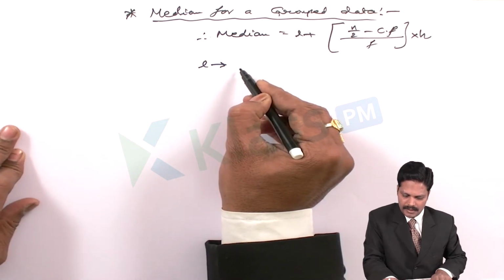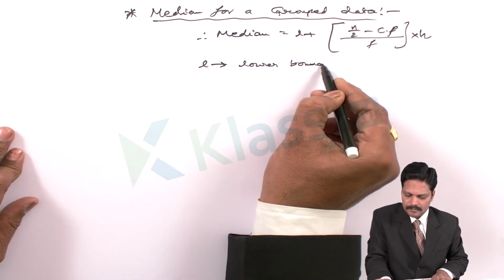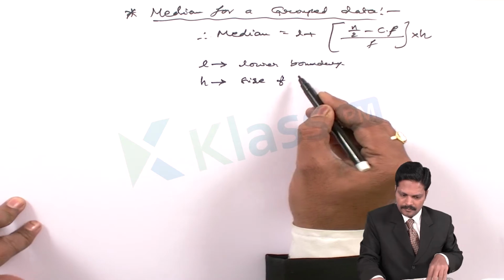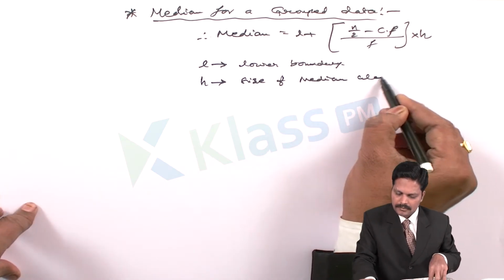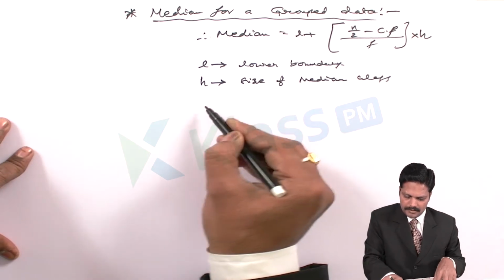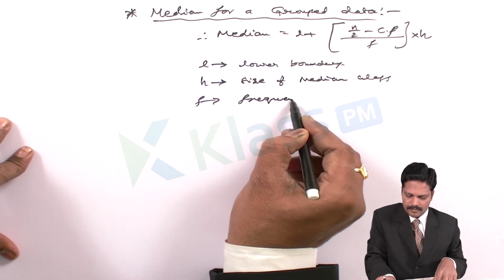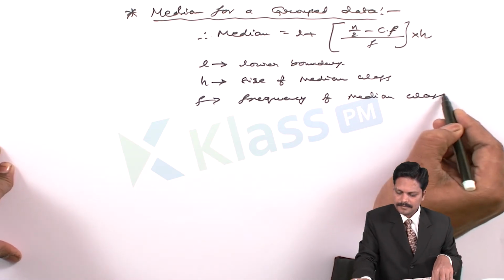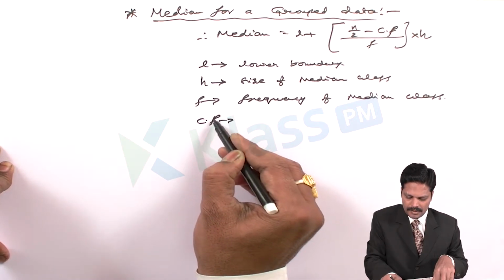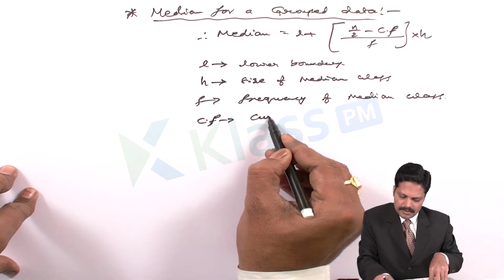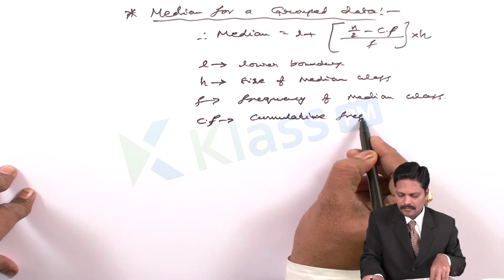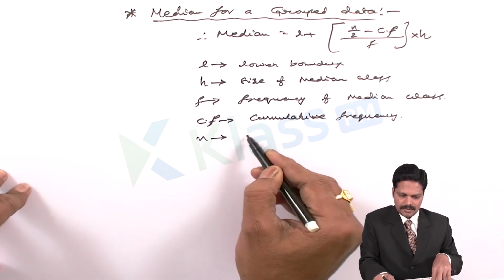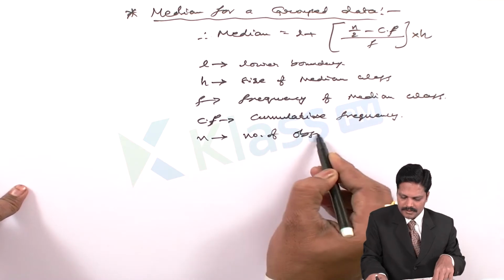Already I discussed L is the lower boundary and h is the size of the median class, F is the frequency of the median class, CF is the cumulative frequency of the median class, and n stands for the number of observations.